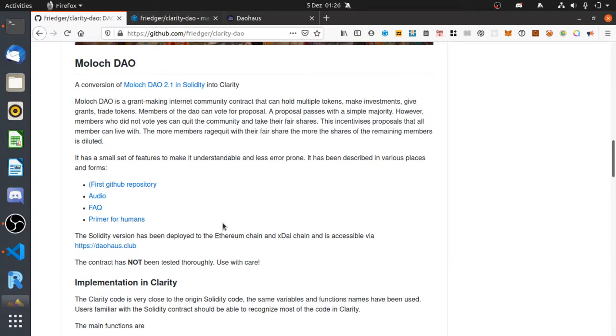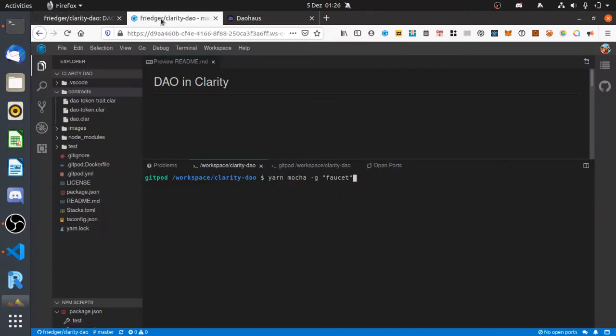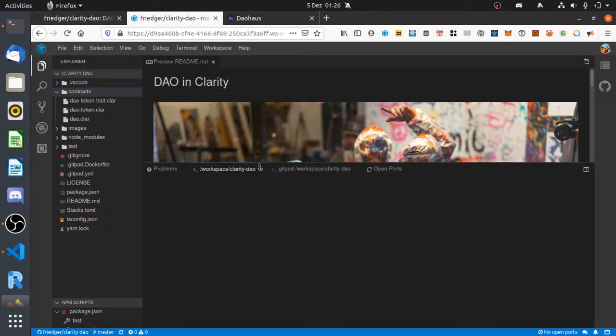So it can hold multiple tokens, and you can make investments and give grants and trade tokens and so on. And the most interesting property for me is that it incentivizes to make proposals only that everyone can agree with. If you make proposals and everyone wants to leave the community, then your shares are diluted, and therefore it's not beneficial for you.